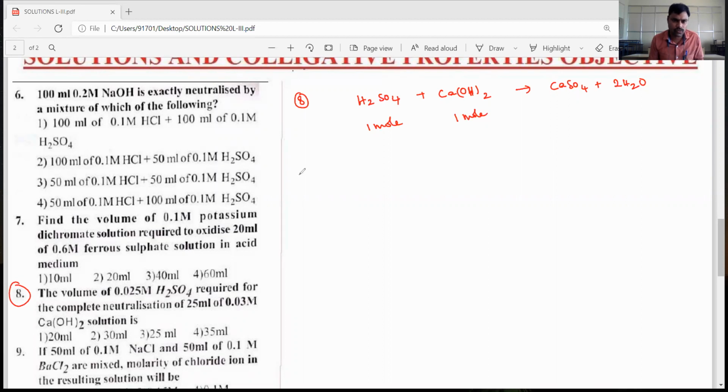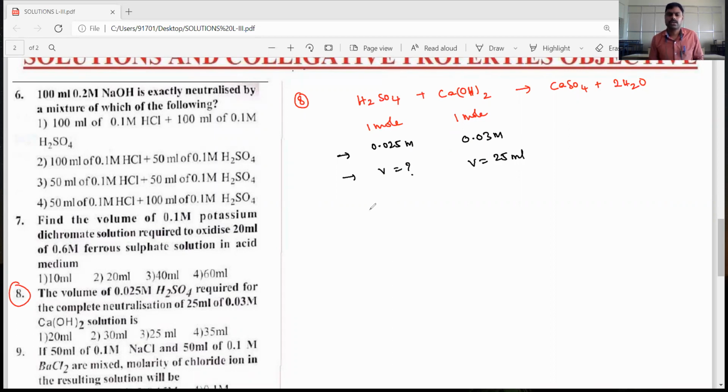And H2SO4 concentration they gave 0.025 molar, and its volume we need to find out. Okay, dear students, volume of H2SO4. And calcium hydroxide concentration they gave 0.03 molar, and its volume is 25 ml.